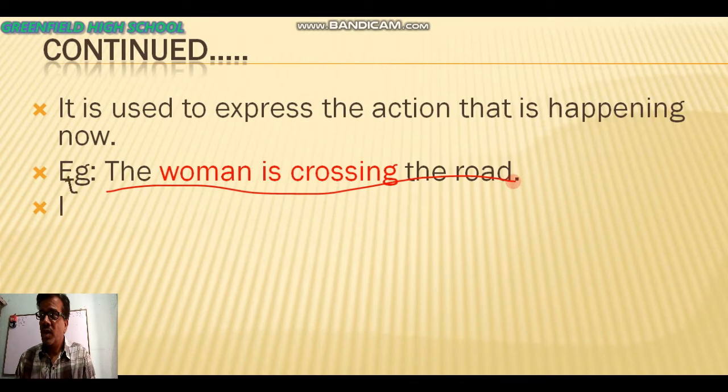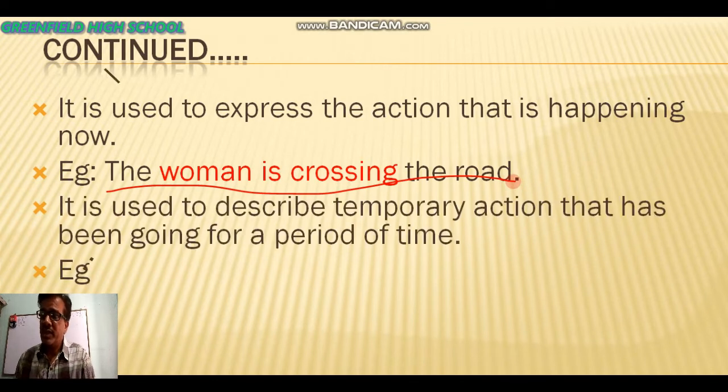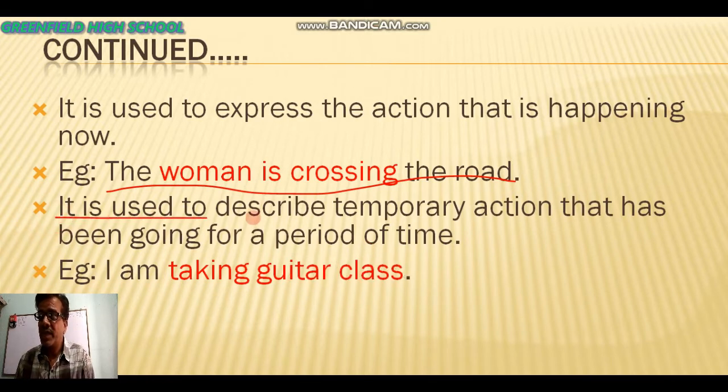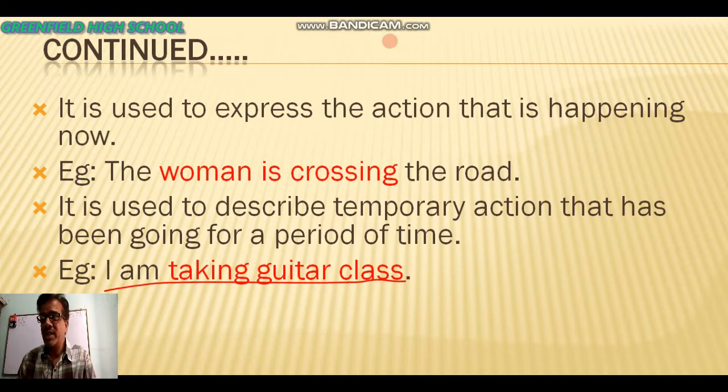Okay, so now we are going to know the next condition of using the present continuous tense. It is used to describe a temporary action that has been going on for a period of time. I am taking guitar class. That means that is a temporary action, not our permanent action. This time I am taking guitar class. I am not always taking guitar class. So it is a temporary action. So whenever we have to express our temporary action, we will follow present continuous tense.